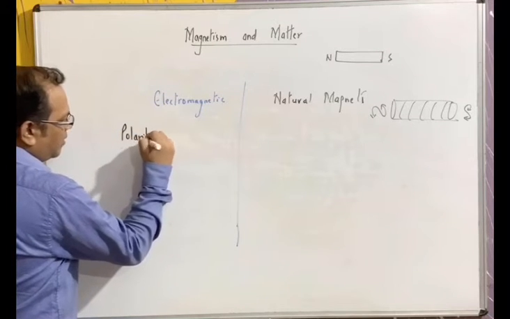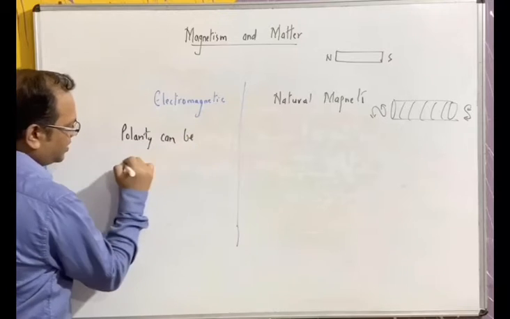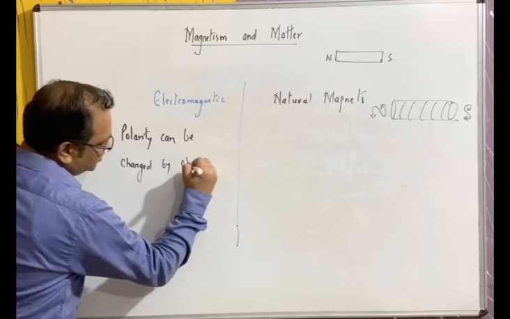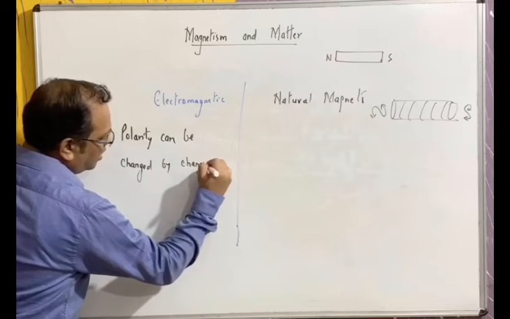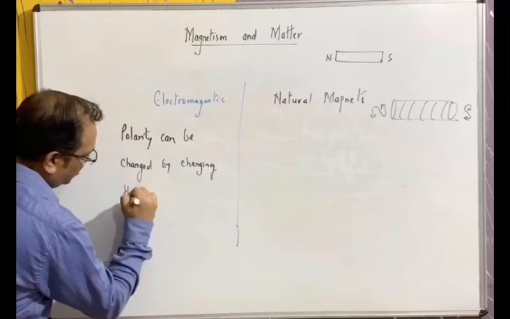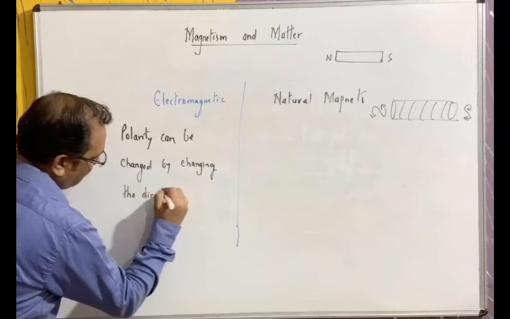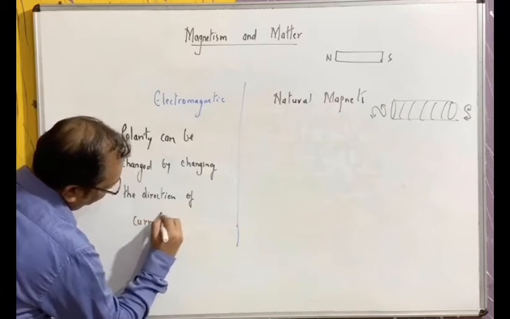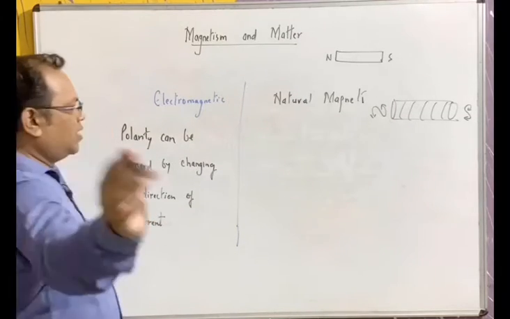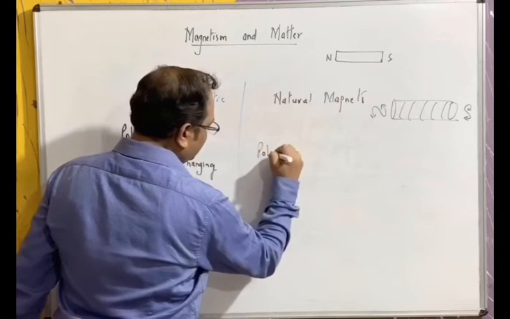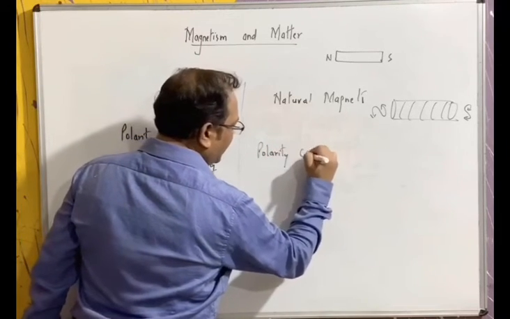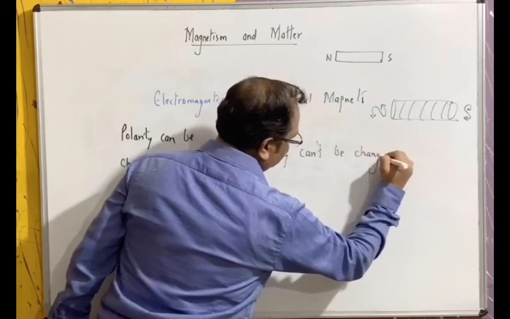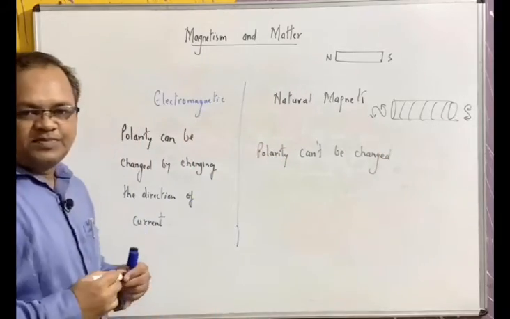So polarity can be changed by changing the direction of electric current. On the other hand, the polarity of a natural magnet can't be changed. So this is the difference between natural magnet and electromagnet.